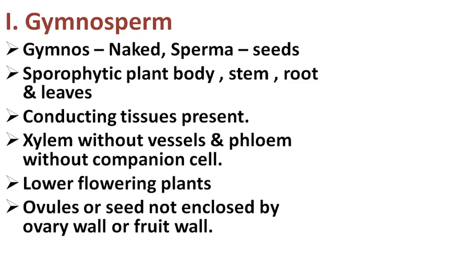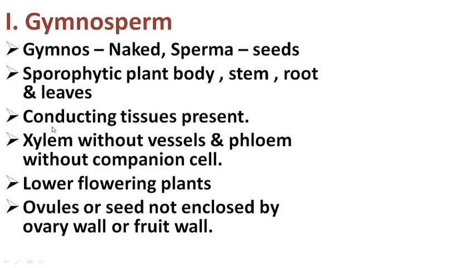Most of the gymnosperms are trees. Okay, so gymnos is nothing but naked, and sperma is nothing but seed. It means gymnosperms are those plants that bear naked seeds. Most gymnosperms are trees, and there are about 500 species of conifers. The gymnosperm plants are woody, shrubs or trees, and the sporophytic plant body is well differentiated into stem, root and leaves.